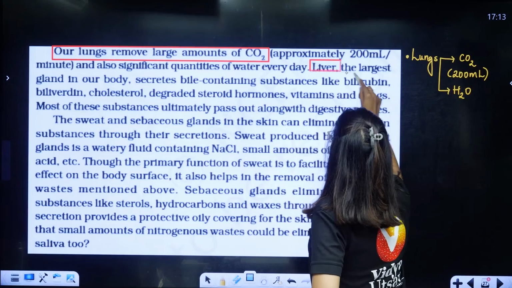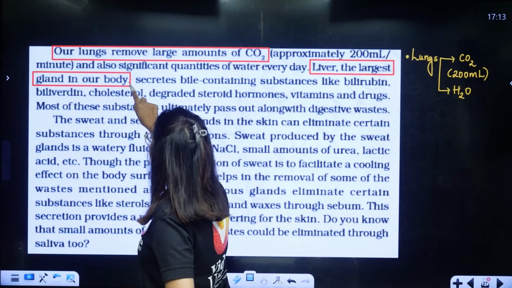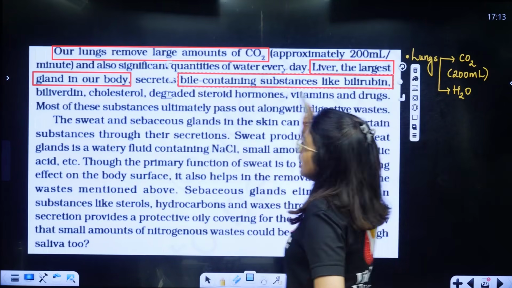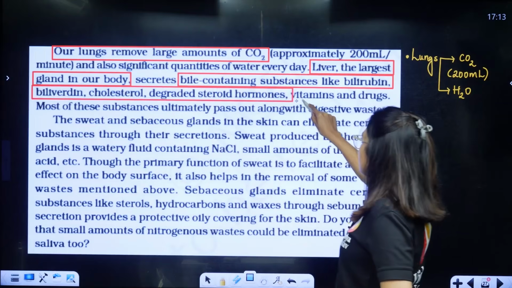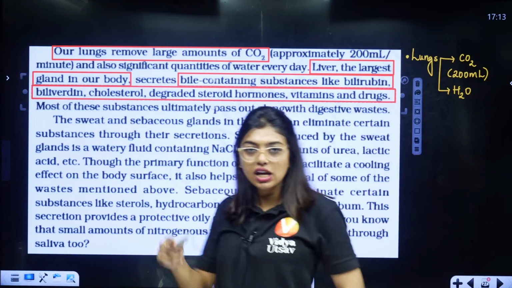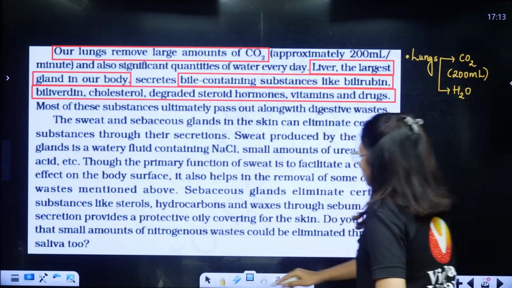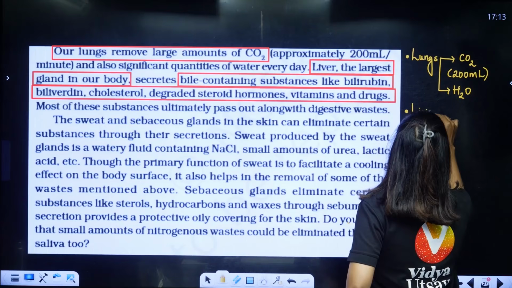Next, students, liver. Liver being the largest gland in the body, it also secretes bile containing substances like bilirubin, biliverdin, cholesterol, degraded steroid hormones, vitamins and drugs. Steroid hormones are the hormones made from cholesterol. Cholesterol is a precursor. So here the liver is giving out